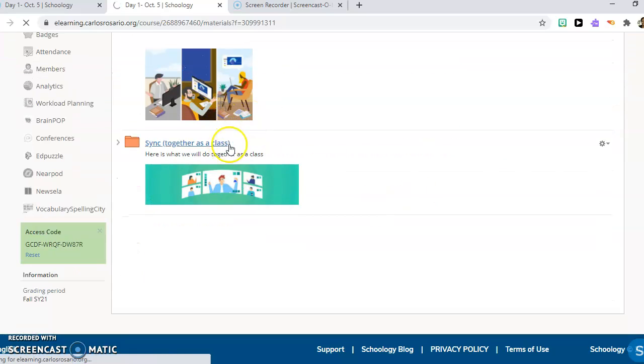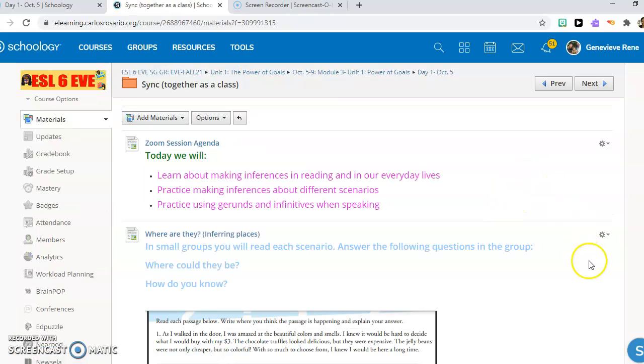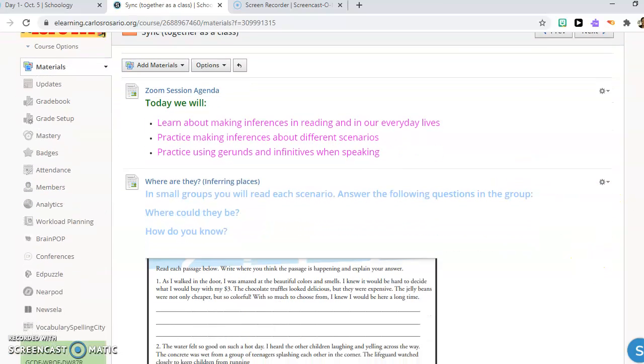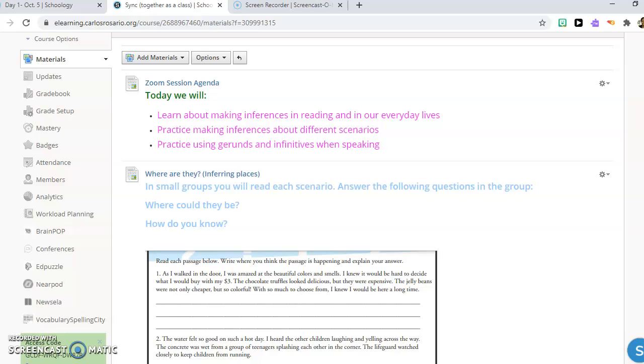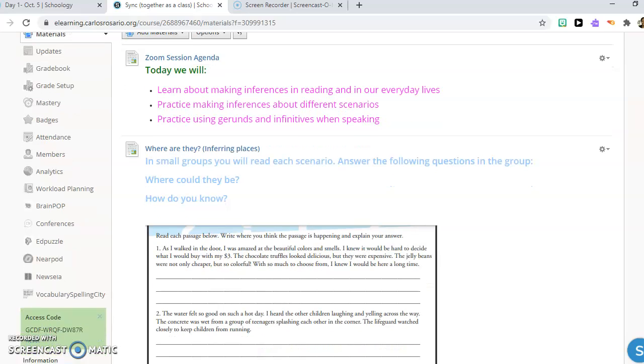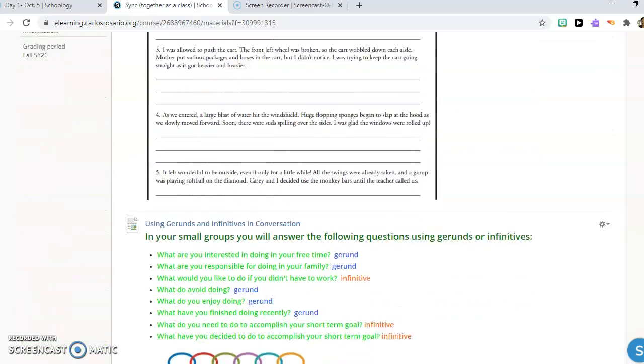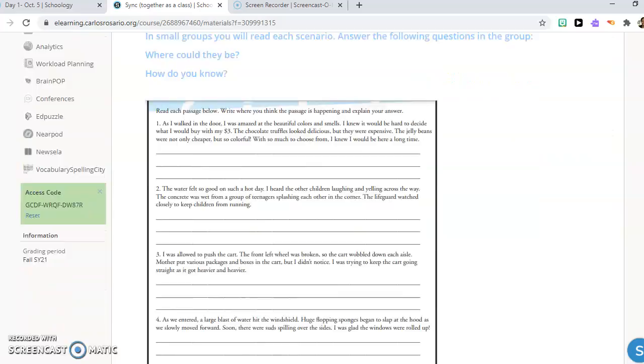So today is Monday, so we will have Zoom class together. And these are the things we will do. We'll talk about inferences. We will make inferences in small group, and we will do some speaking in small group.